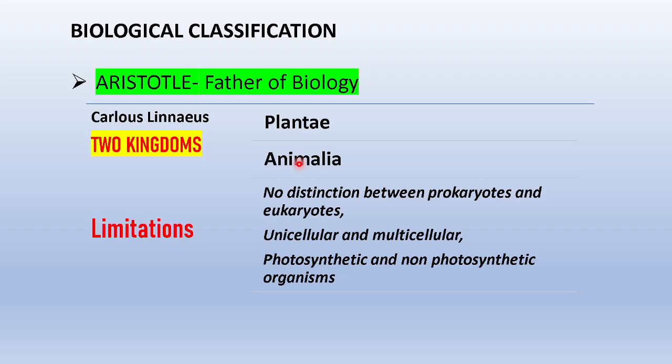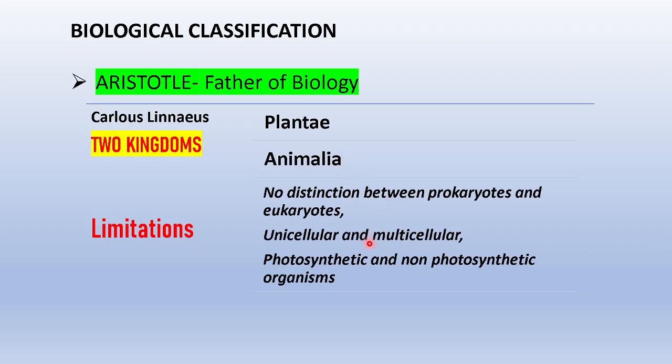But later, a lot of criticisms were encountered in this two-kingdom classification. Plants and animals were classified basically on a few morphological characters, mainly autotrophic or heterotrophic conditions. But later it was seen that some cells are prokaryotes and some are eukaryotes. Even in plants there were eukaryotes and prokaryotes, and even in animals, eukaryotes and prokaryotes were placed by Carolus Linnaeus. So there was no clear-cut distinction seen in this system of classification.